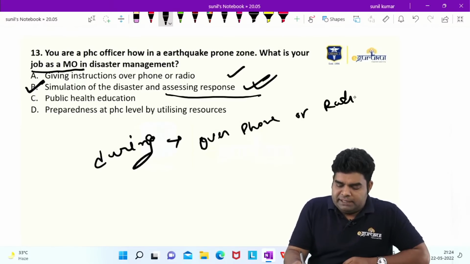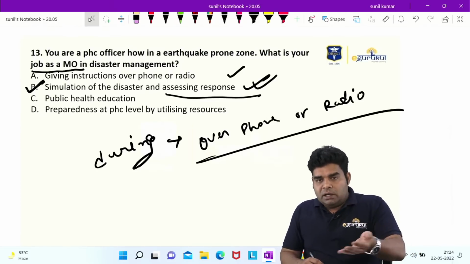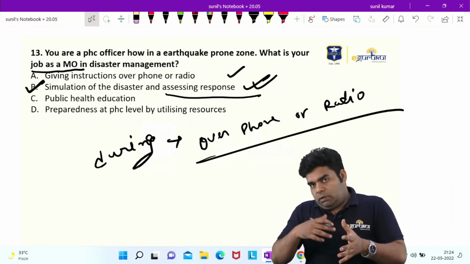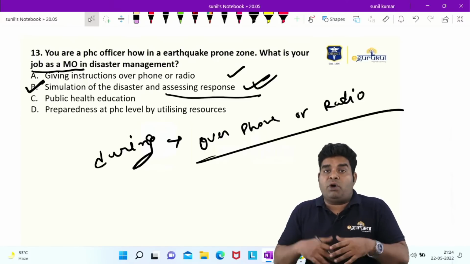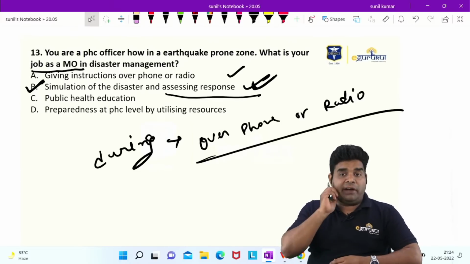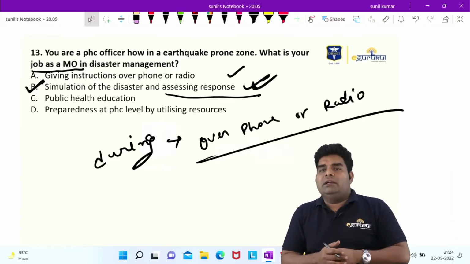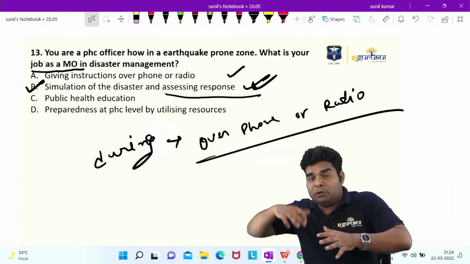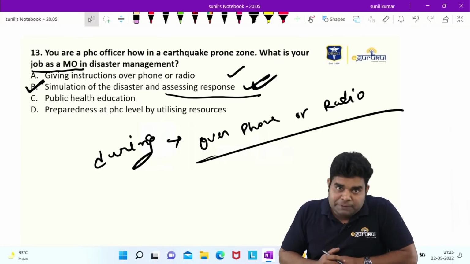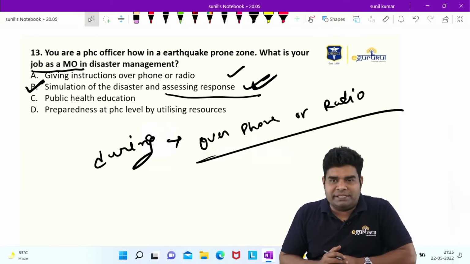But if they are asking your role as medical officer, probably they are asking it before the disaster. What will you do as a medical officer? So you have to hold the simulation drill. That is the best answer. Public health education is okay, but the better thing is you make them do the drill, how to evacuate the house. And then the fourth point is preparedness at PHC level by utilizing resources.